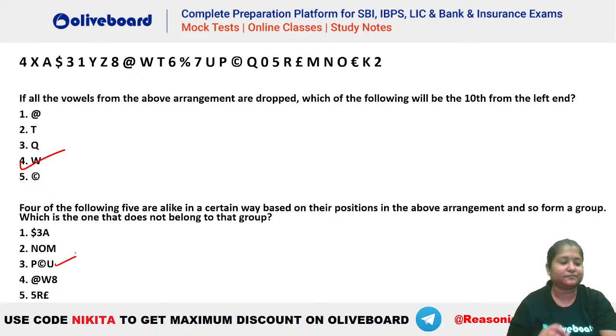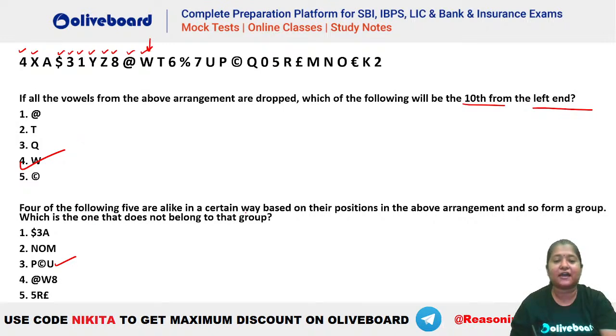Okay. Chalo, let's try. So if all the vowels are dropped, which of the following will be 10th from the left hand? Okay, 10th from the left hand. So 1, 2, 3, 4, 5, 6, 7, 8, 9 and 10. So W will be 10th from the left hand. Absolutely fine. Okay. Chalo.